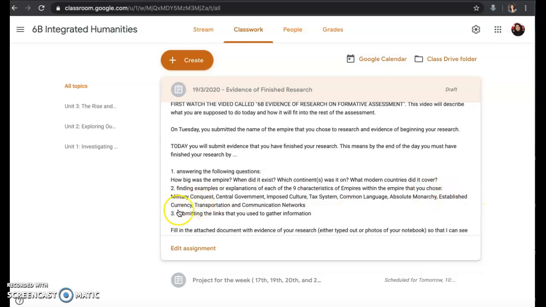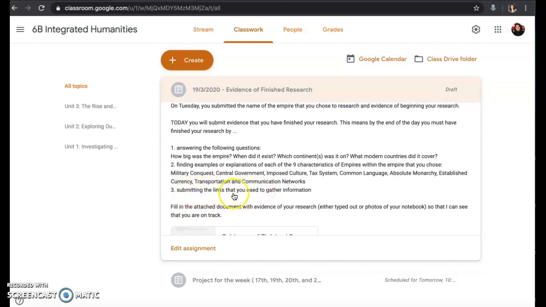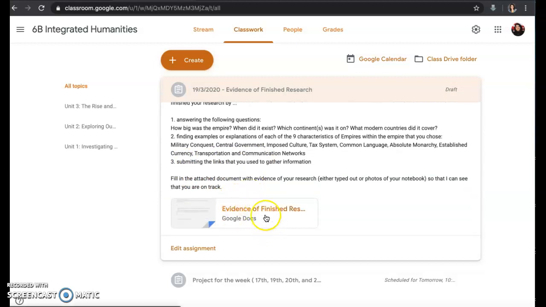Established currency, so tell what kind of money they used. Maybe give 2 examples of how the money changed over time, like when we learned with the Ottomans. In the beginning, they used one type, and towards the end, they were using another. And then with transportation and communication networks, find how they moved things, people, and ideas around their empire, and give an example of that. And then you'll also be submitting the links that you use to gather information. You'll do that all by completing this worksheet here.